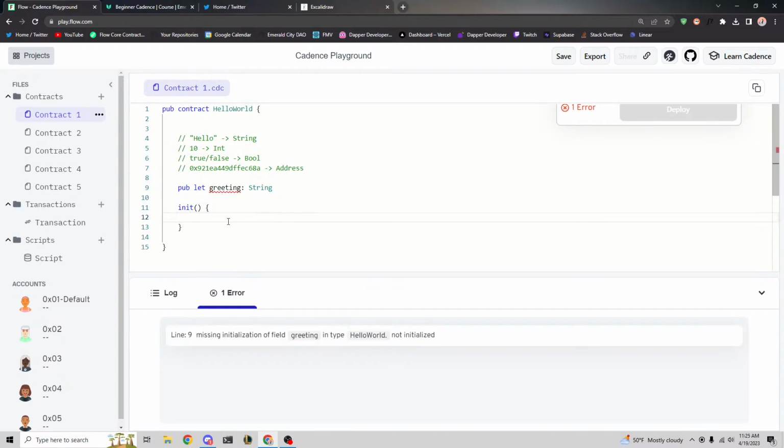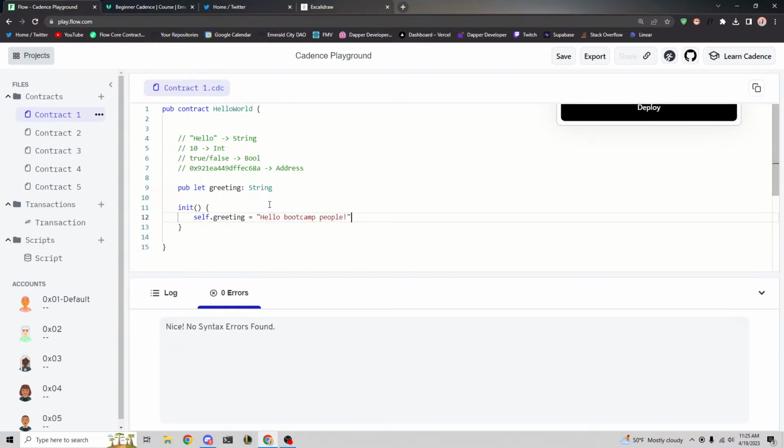And in this init function, we have to basically say that this greeting equals some sort of string. The way we reference this greeting is we say self.greeting equals "hello bootcamp people", and we put quotes around it like this. And now we have no errors. So this is a valid contract that lives on the Flow blockchain. And we could deploy this right now, and it would be a perfect contract. Fingers crossed it works.